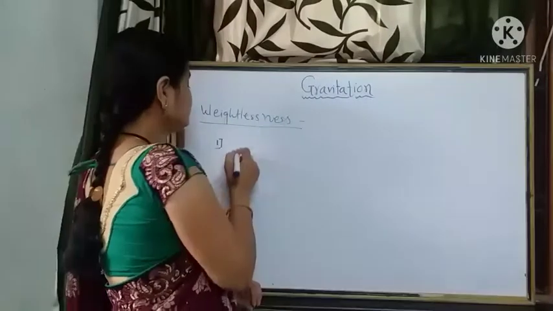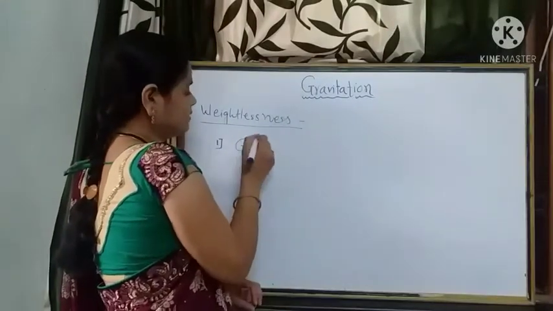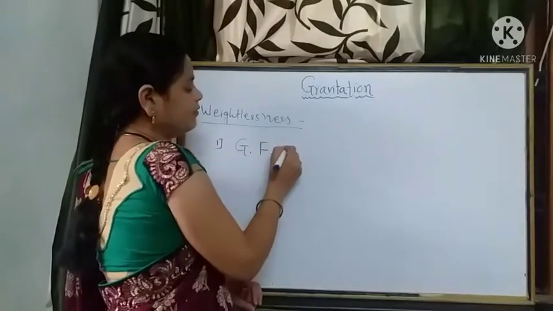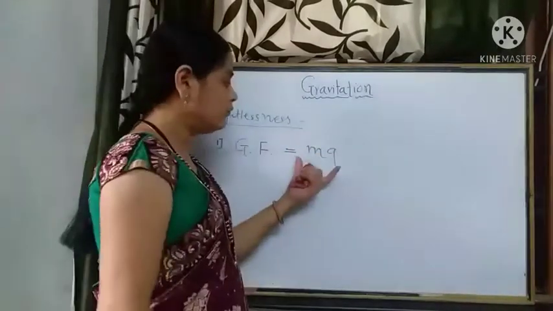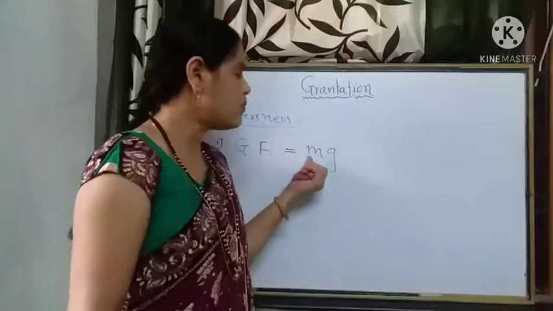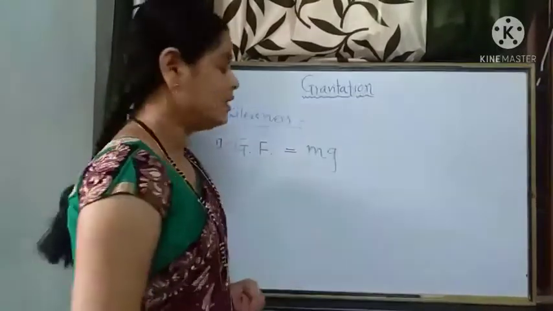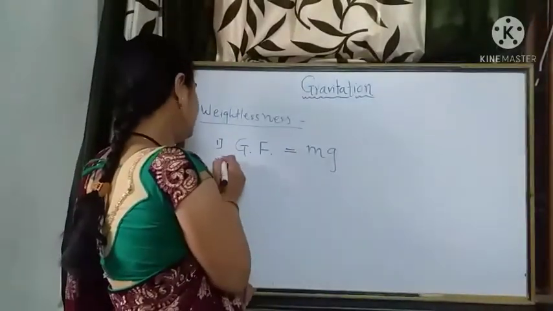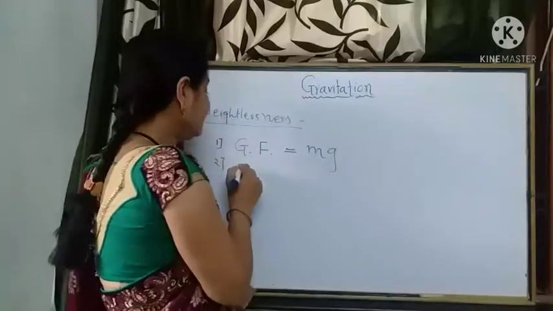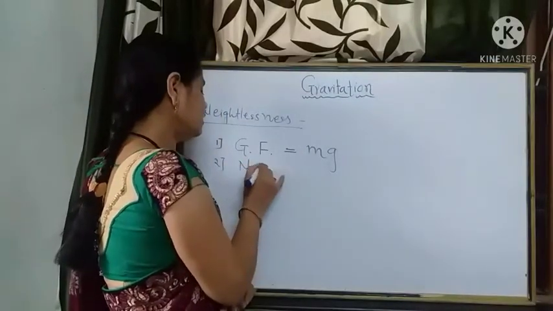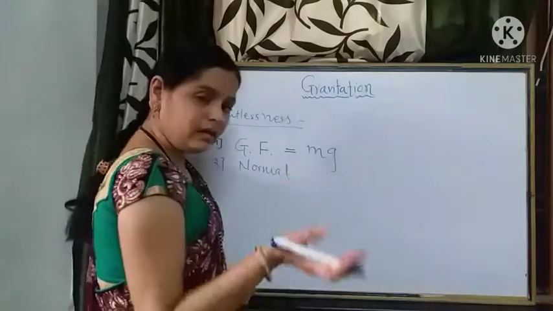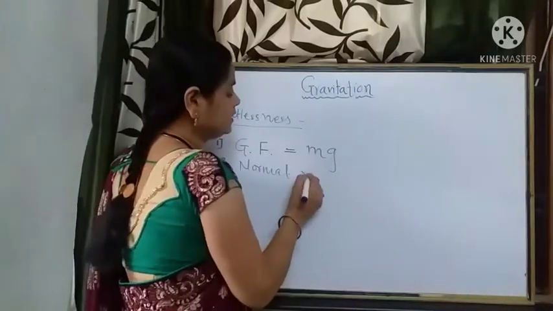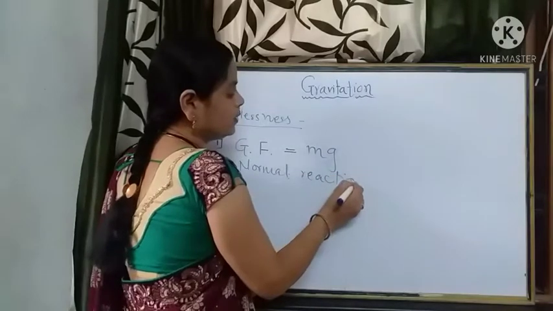The forces acting on the passenger are the gravitational force, with magnitude equal to the weight, mg, that is mass into acceleration due to gravity, and secondly the normal reaction N exerted by the floor of the lift on the object.